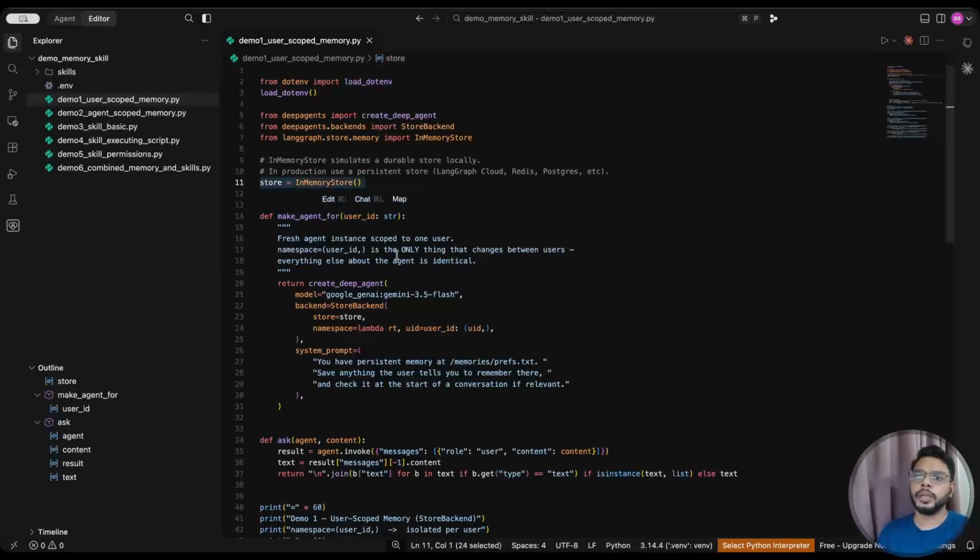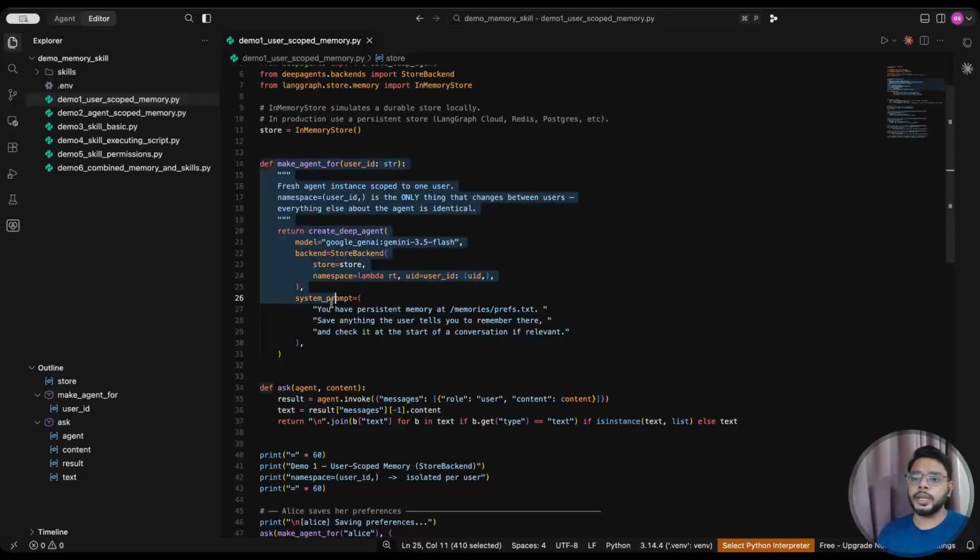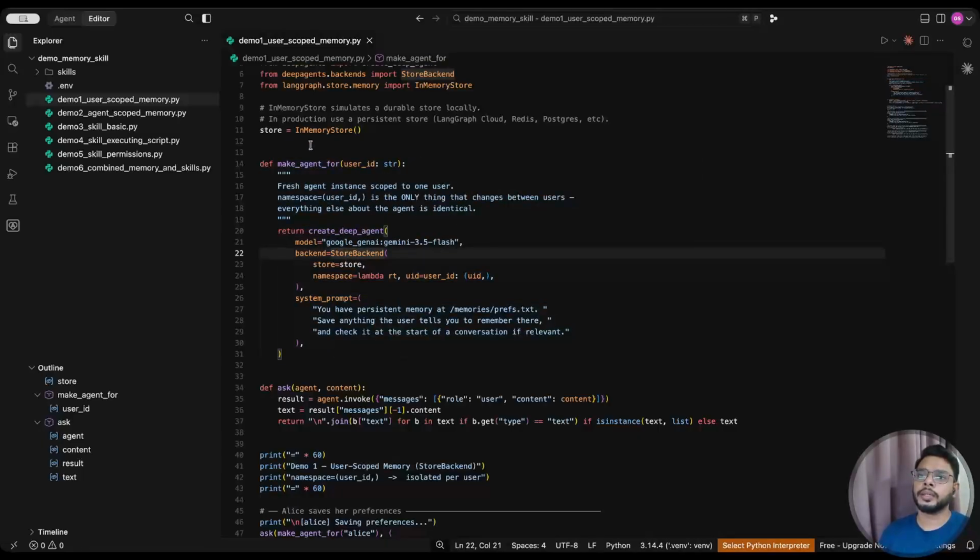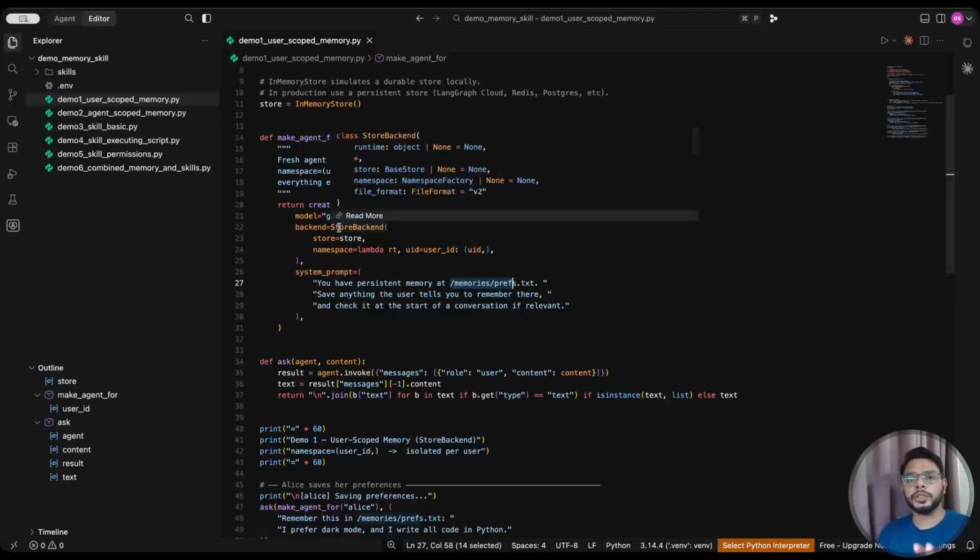I'm using in-memory store here. I'm not persisting anything. Make agent is a helper function that creates an agent. I have added documentation here as well for your reference. So I'm creating an agent model. I'm using Google Gemini. For the backend again, I'm using a store backend. In the store I'm passing the in-memory store, and for namespace I'm passing the user id, uid. The user id will be passed as a parameter. It can be any id. Here, for separation on the user level I'm passing the user id, and I've given one system prompt. Since it is in memory, it is not going to write anywhere to a file. You can change the backend if you want to store it in a particular location, but here I'm using in memory.